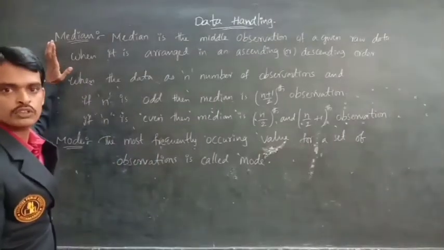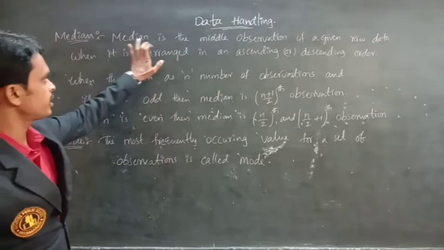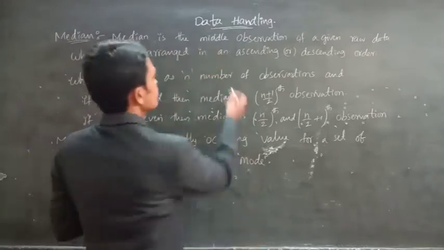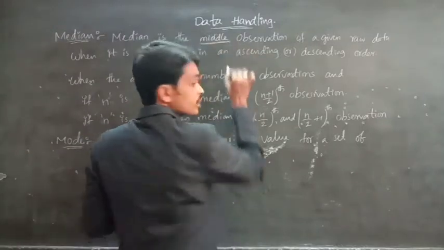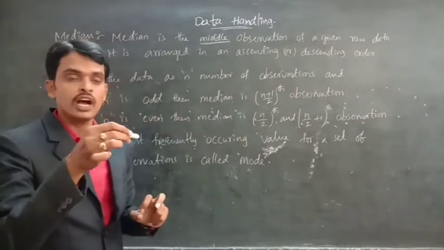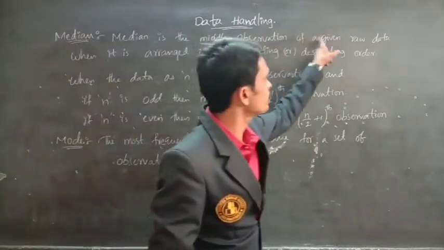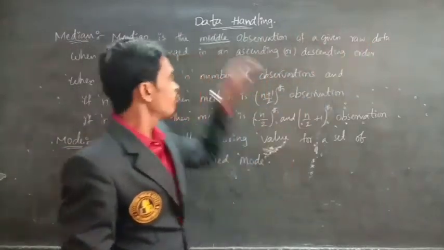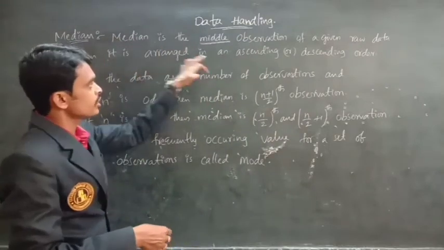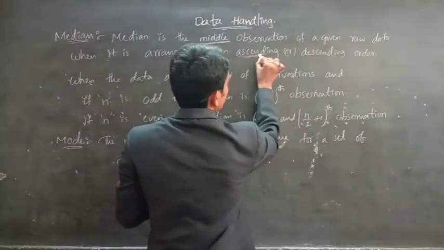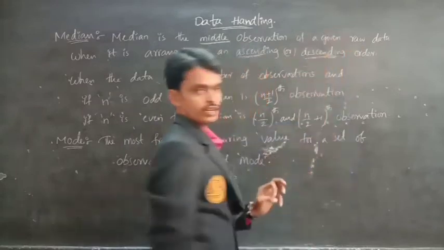Let us discuss the median. Median is the middle observation of the given raw data when it is arranged in ascending or descending order.